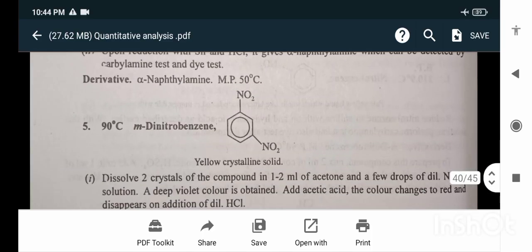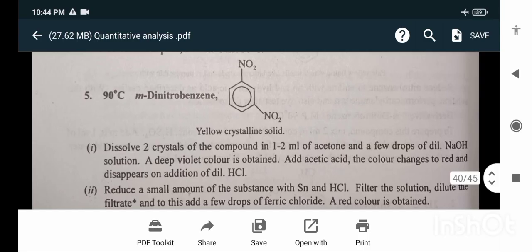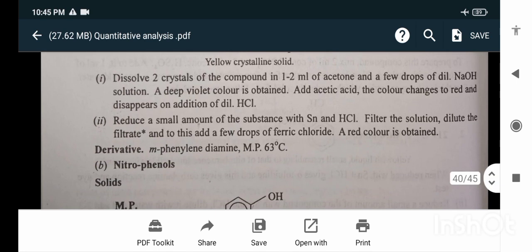The next is the meta-dinitrobenzene. Dissolve a few crystals of the compound in 1 to 2 ml of acetone and add a few drops of NaOH solution. A deep violet color is obtained. Add acetic acid. The color changes to red and disappears on addition of dilute HCl. Reduce a small amount of the substance with tin and HCl. Filter the solution, dilute the filtrate and add a few drops of ferric chloride. A red color is obtained.